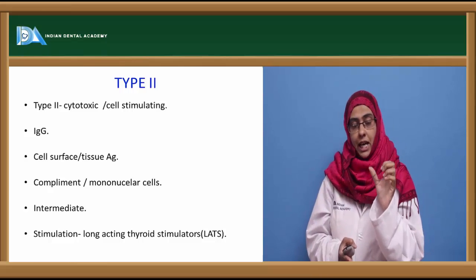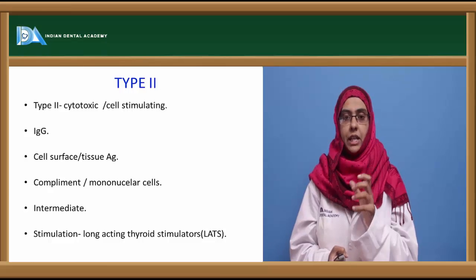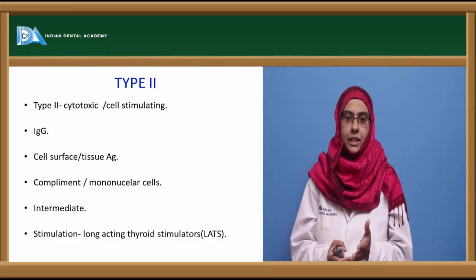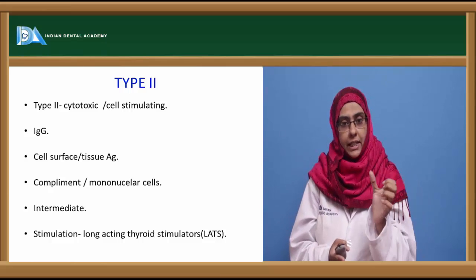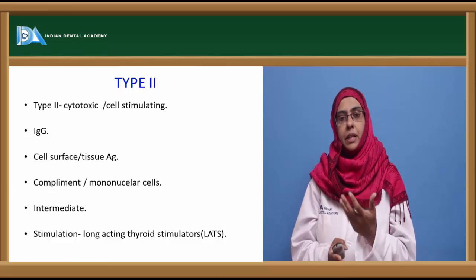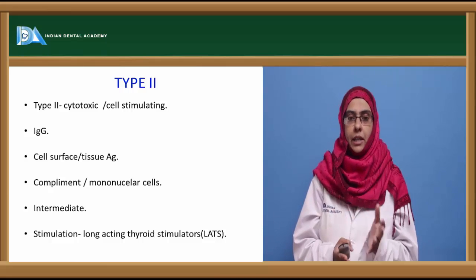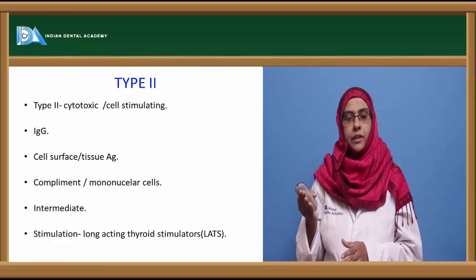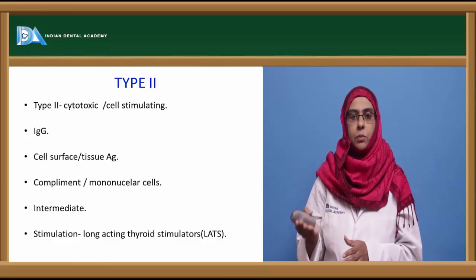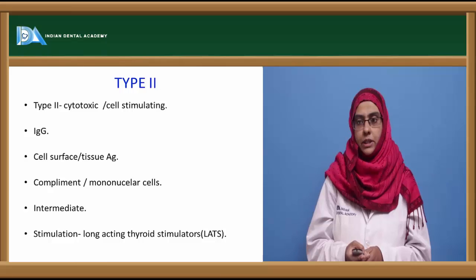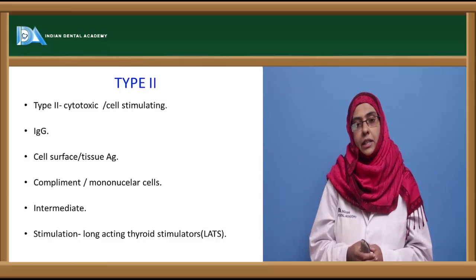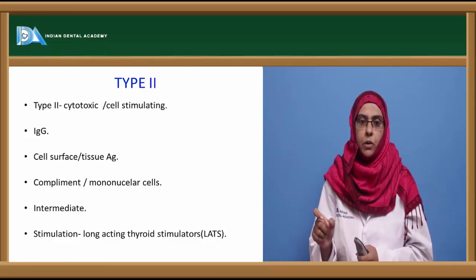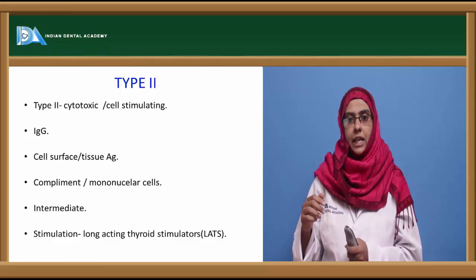Now what are the target cells in type 2 hypersensitivity reactions? Mostly the RBCs of the self body are the target. IgG antibodies are produced against the self RBCs, thereby eliminating them and causing different types of anemias, called hemolytic anemias. Apart from the cells, different tissues of the body can also be the target for the IgG antibodies. And sometimes these antibodies activate certain hormones of our body and see to it that they are excessively produced.